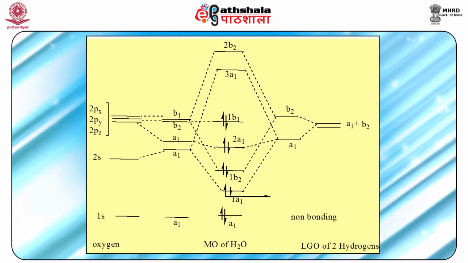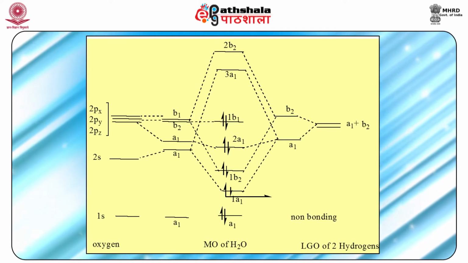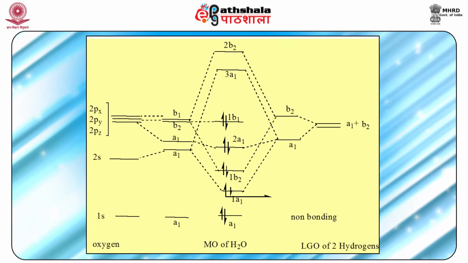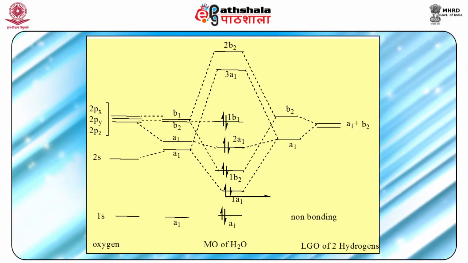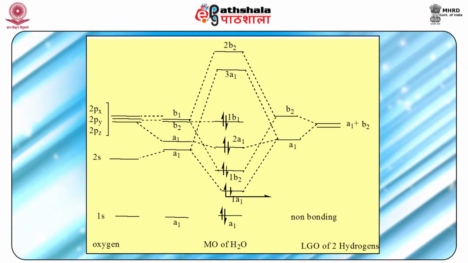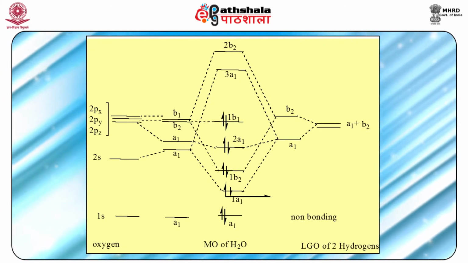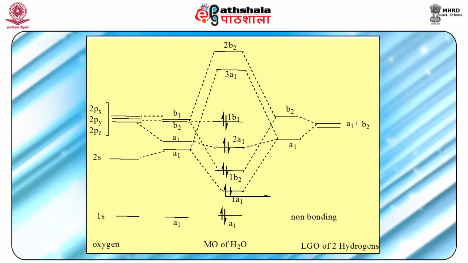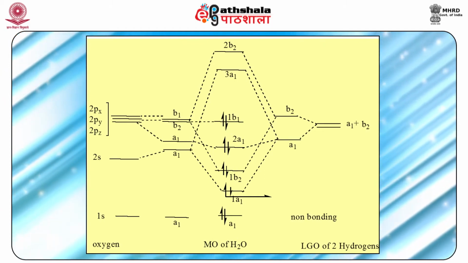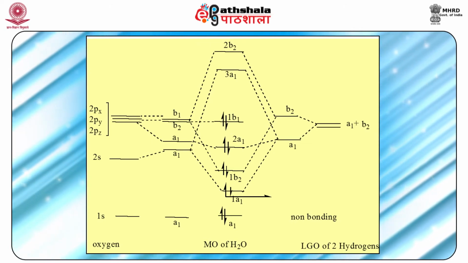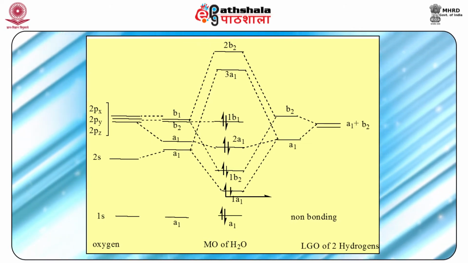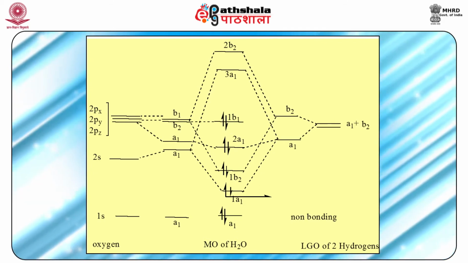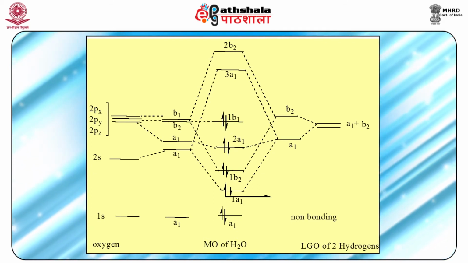In figure 3, on the left hand side there are oxygen 1s, 2s, then 2pz, 2py, 2px, and the orbitals are of the type A1, A1, A1, B2, B1. Similarly, on the right hand side, the LGOs of the 2 hydrogens are of type A1 and B2.